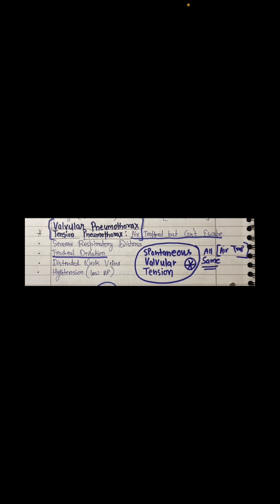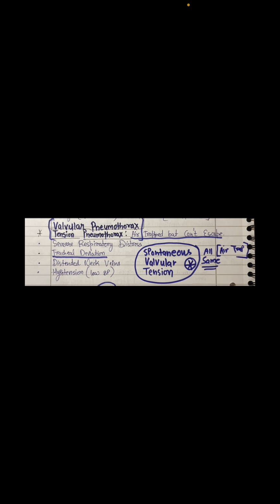So some trauma happened, due to which the pleural cavity got filled with air, and the pleural cavity increases in size. When the size of the pleural cavity increases, it causes congestion with the lungs, so atelectasis happens, and the lung collapses.